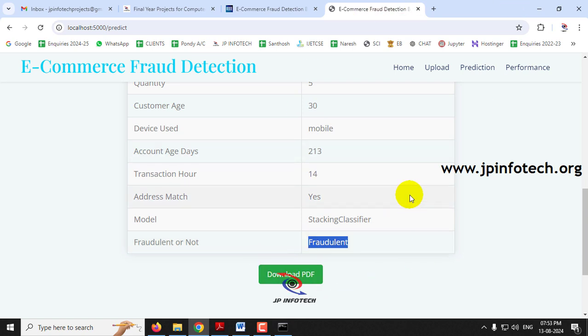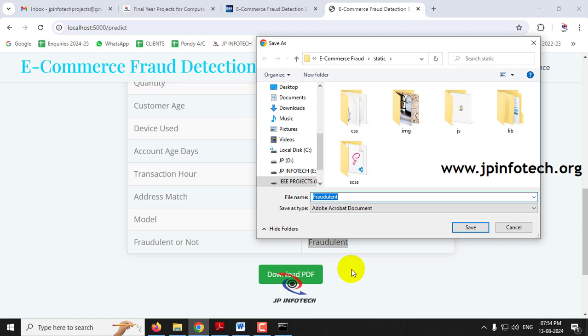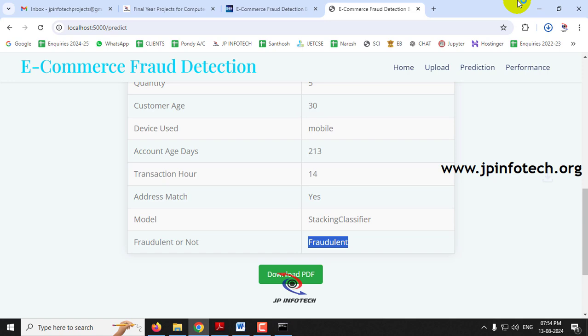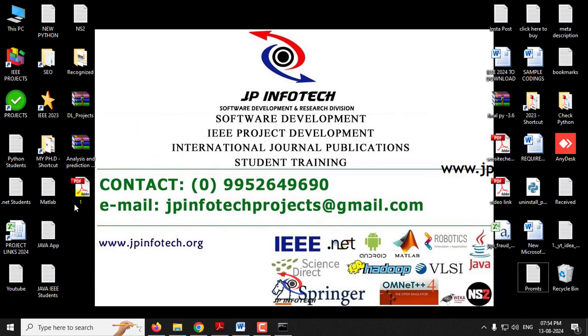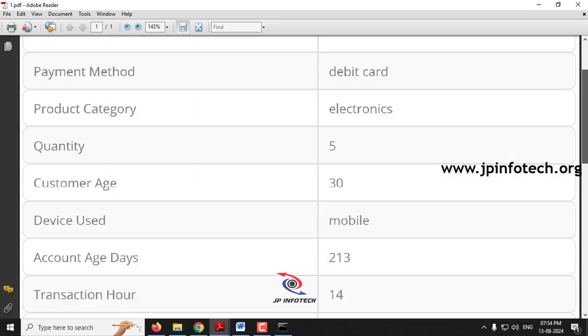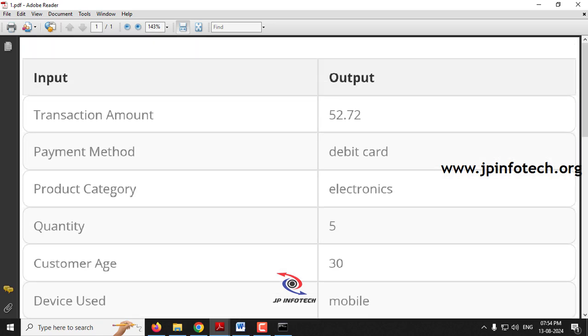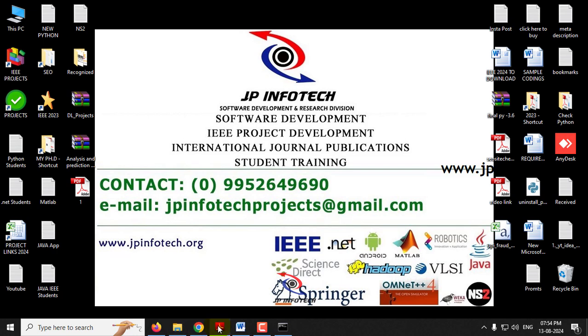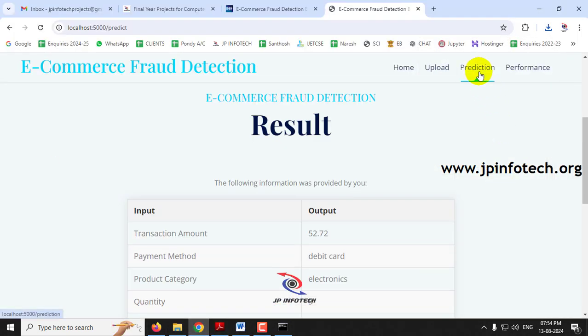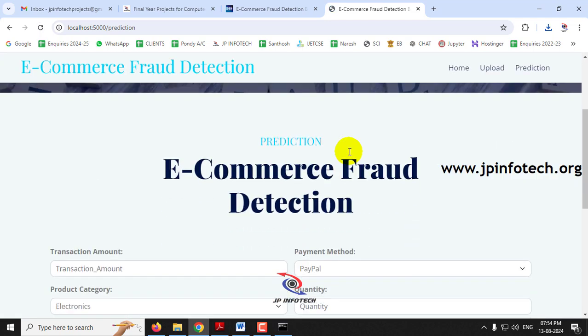We have also provided the option of downloading this as a PDF. Now let me enter the name, desktop as one. I'll save it as one.pdf. Here you can see the result is exported in PDF format. These are all the details that we have entered, and you can export the details in PDF format also. That option is given. Now if you want to check another case, just click this prediction menu, and the prediction page will be loaded again.